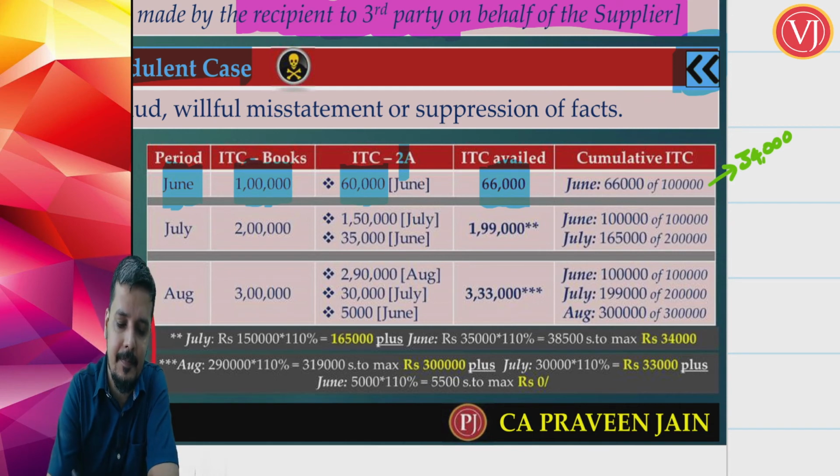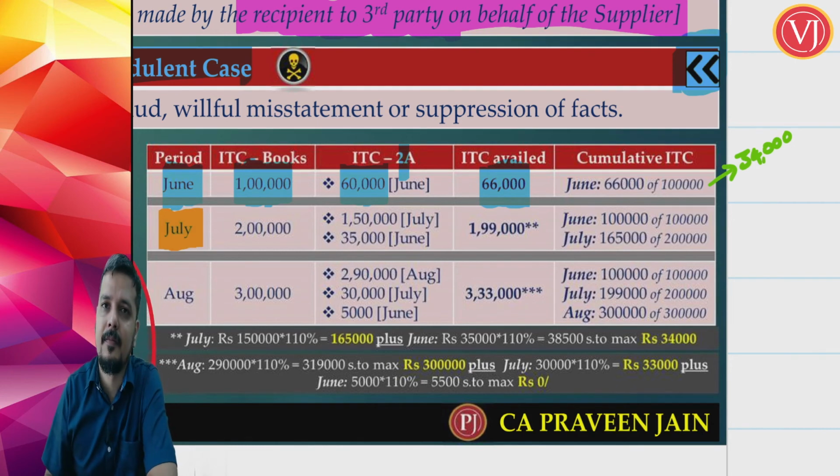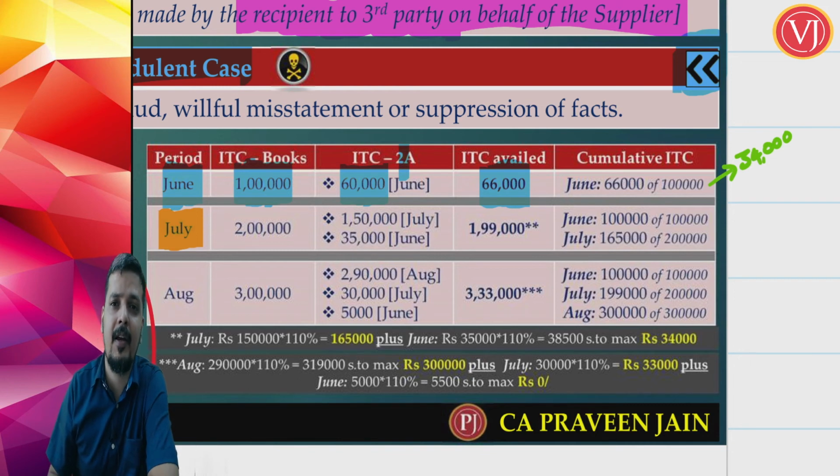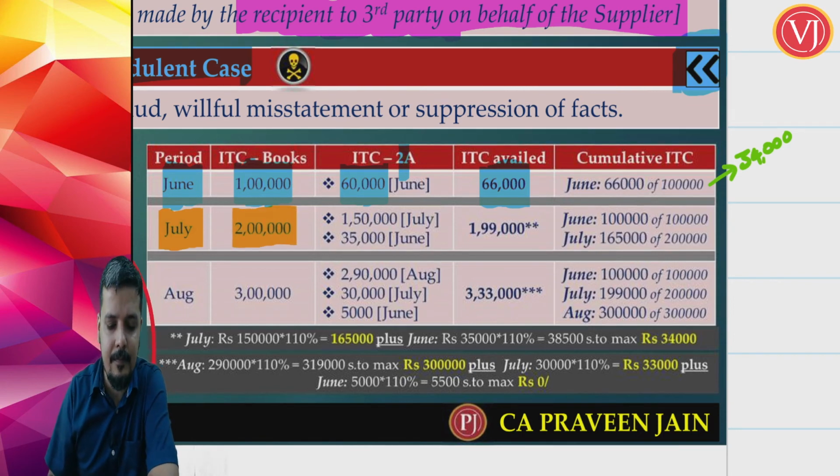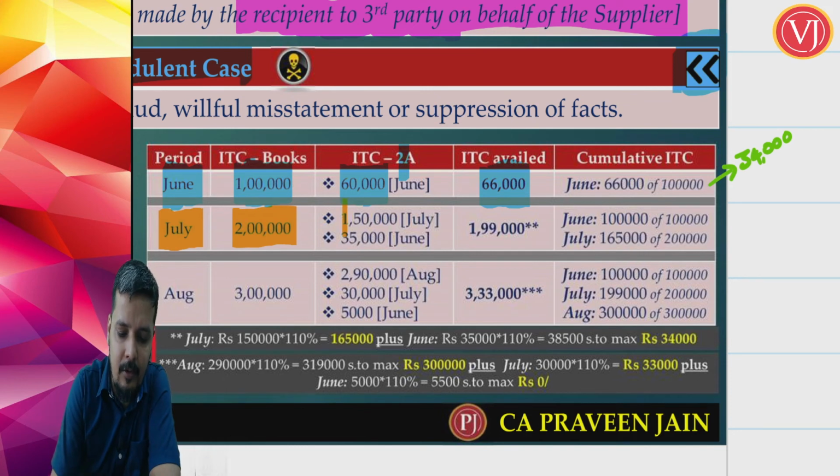Now next, in July. So that is all about June. Though in my books the credit is 1 lakh, I can take in my returns only 66,000: 60,000 appearing in GSTR 2A plus 10% extra. In July month, my book credit is 2 lakh. July month GSTR 2A shows 1,50,000.